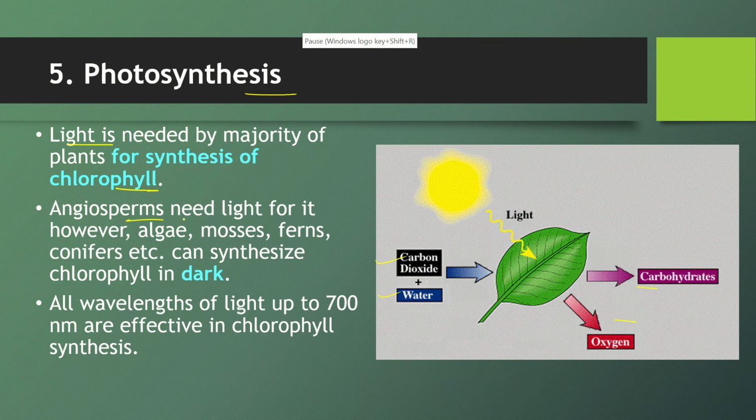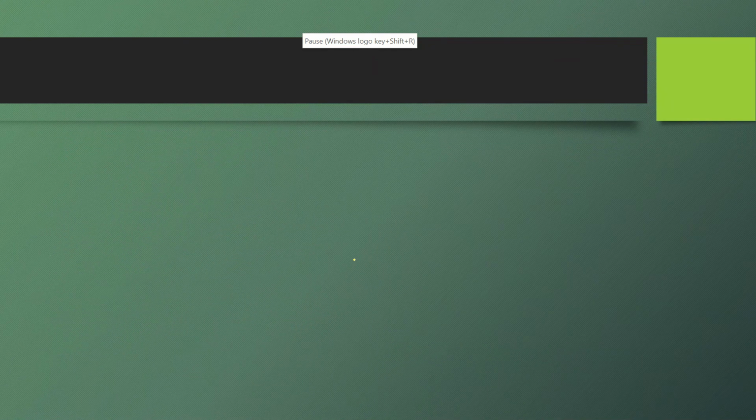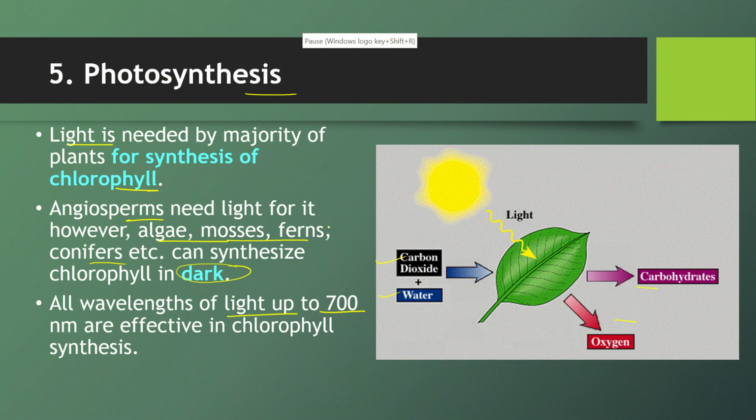Like angiosperms, they need light for chlorophyll formation, whereas algae, mosses, ferns, conifers, they don't have any kind of such requirement. They can even synthesize chlorophyll in dark. And the wavelengths of light which are effective for chlorophyll synthesis, they are any range up till 700 nanometers that can be used for chlorophyll synthesis. So there is no particular wavelength which is required. Okay, so that was the role of light in photosynthesis.